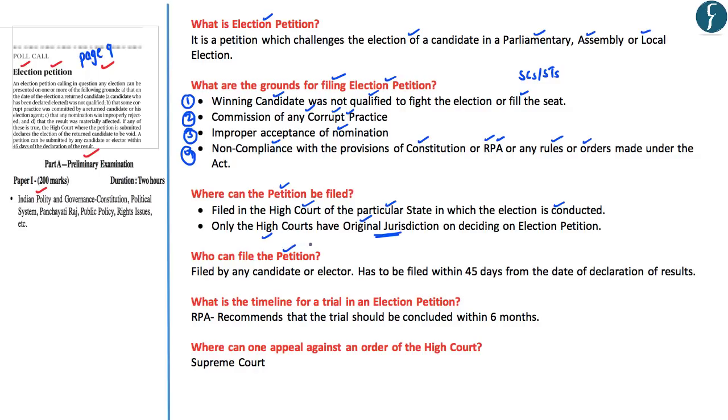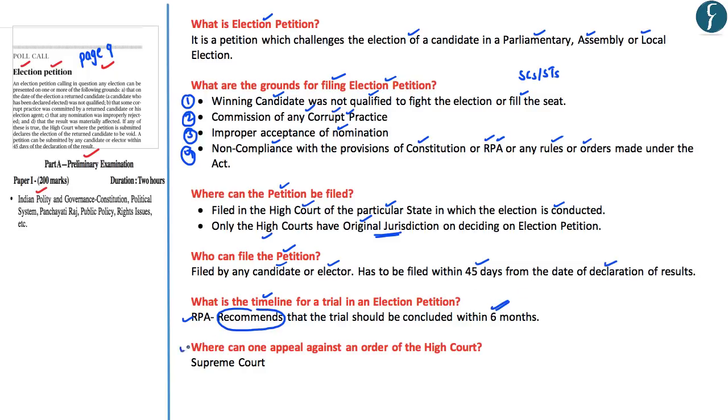And such an election petition can be filed either by any candidate or an elector. However, the limitation here is that such an election petition has to be compulsorily filed within 45 days from the date of the declaration of results. Now, with respect to timeline for the disposal of election petition, the Representation of People's Act recommends that the trial for the election petition has to be concluded within 6 months.